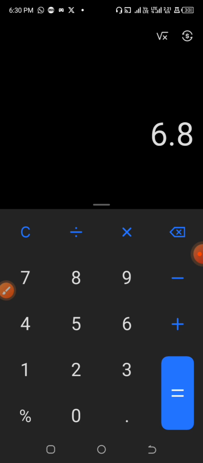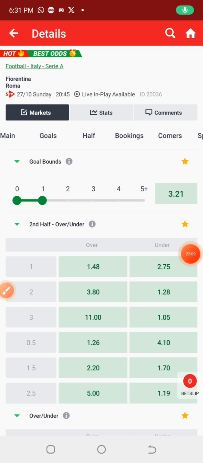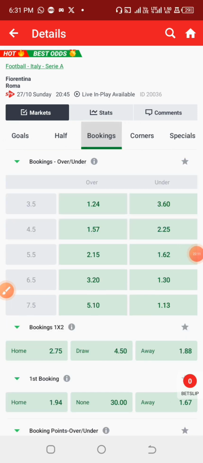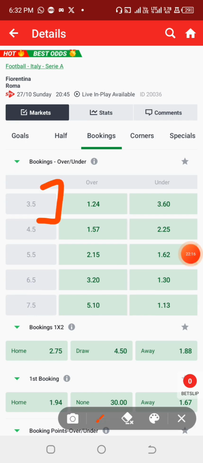So in case you're looking for a bet platform to play your yellow card over 2.5 or over 3.5, and you want a very good odd, you can easily get it on this particular platform. Looking at this platform, this is the booking market, so we call it the booking market here. Going for either over 2.5 or over 3.5 is best for this game because of the high yellow cards that they usually get in their games.